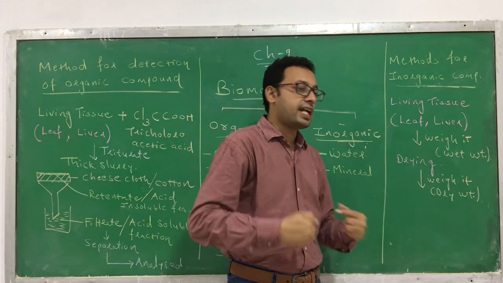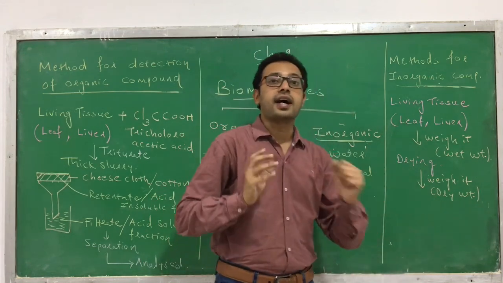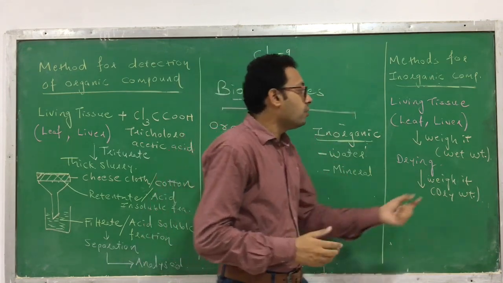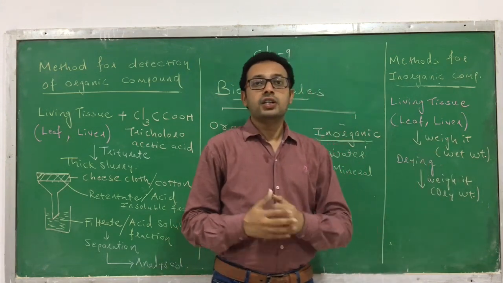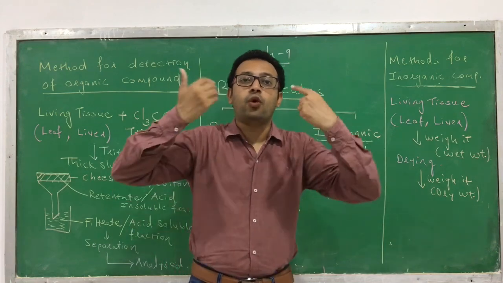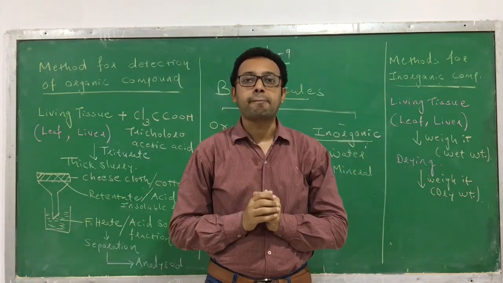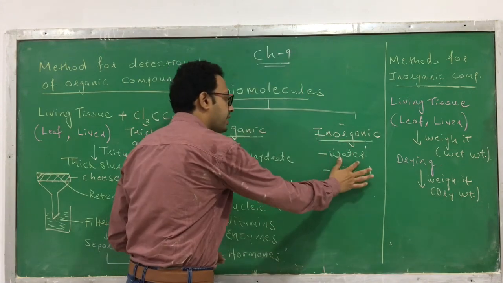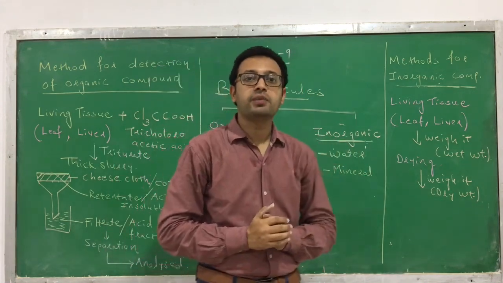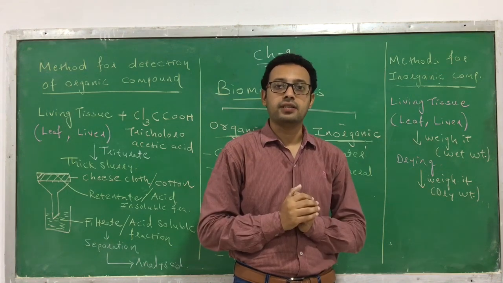The weight obtained after drying is called the dry weight. If you subtract the dry weight from the wet weight, you will obtain the quantity of water that is evaporated, and thus you can find how much water is present in it. Water is one of the inorganic components that you can find.